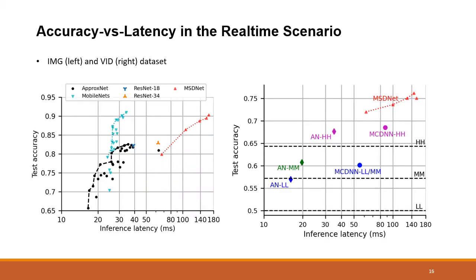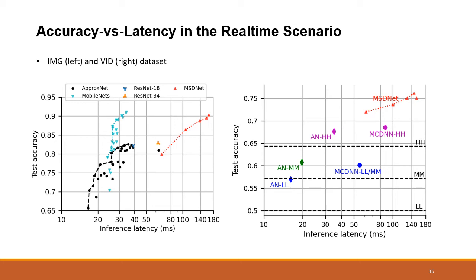We show the accuracy versus latency trade-off of the DNN component on the image dataset in the left figure. We can see that ApproxNet has the adaptive accuracy-latency frontier between 15 and 40 millisecond latency on the embedded device, while ResNet and MSDNet cannot meet the real-time processing speed. MobileNet, though more accurate at the same latency, is a collection of model variants and will suffer from large switching overhead.